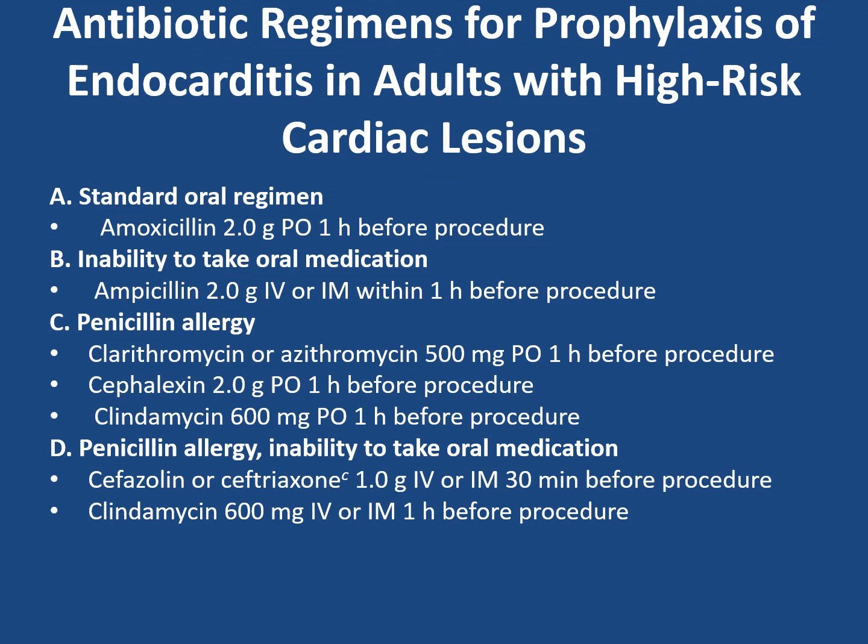So, what are the antibiotic regimens for prophylaxis of endocarditis in adults with high risk cardiac lesions? The standard oral regimen is amoxicillin 2 gram orally 1 hour before the procedure. If there is an inability to take oral medication, you may go for ampicillin 2 gram IV or IM within 1 hour before the procedure. If the patient is penicillin allergic, you can give clarithromycin or azithromycin 500 mg orally 1 hour before the procedure, cephalexin 2 gram orally 1 hour before the procedure, or clindamycin 600 mg orally 1 hour before the procedure.